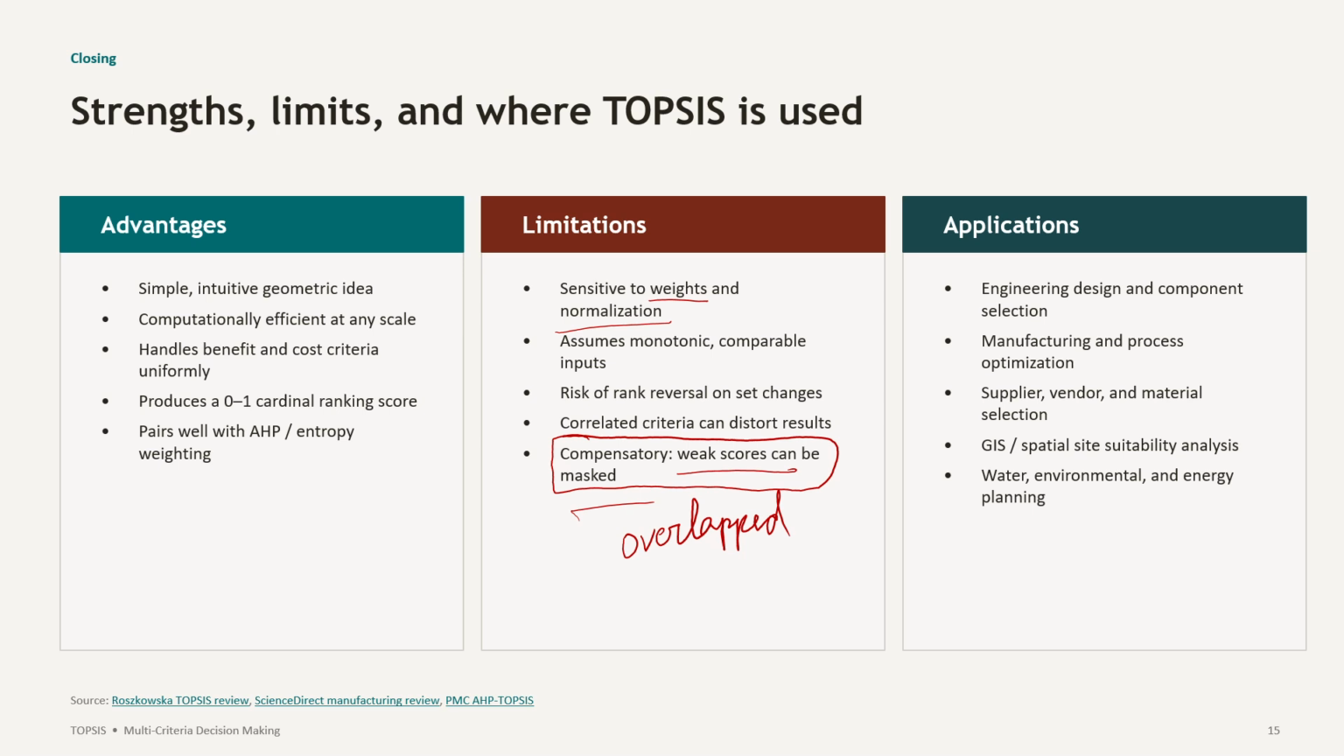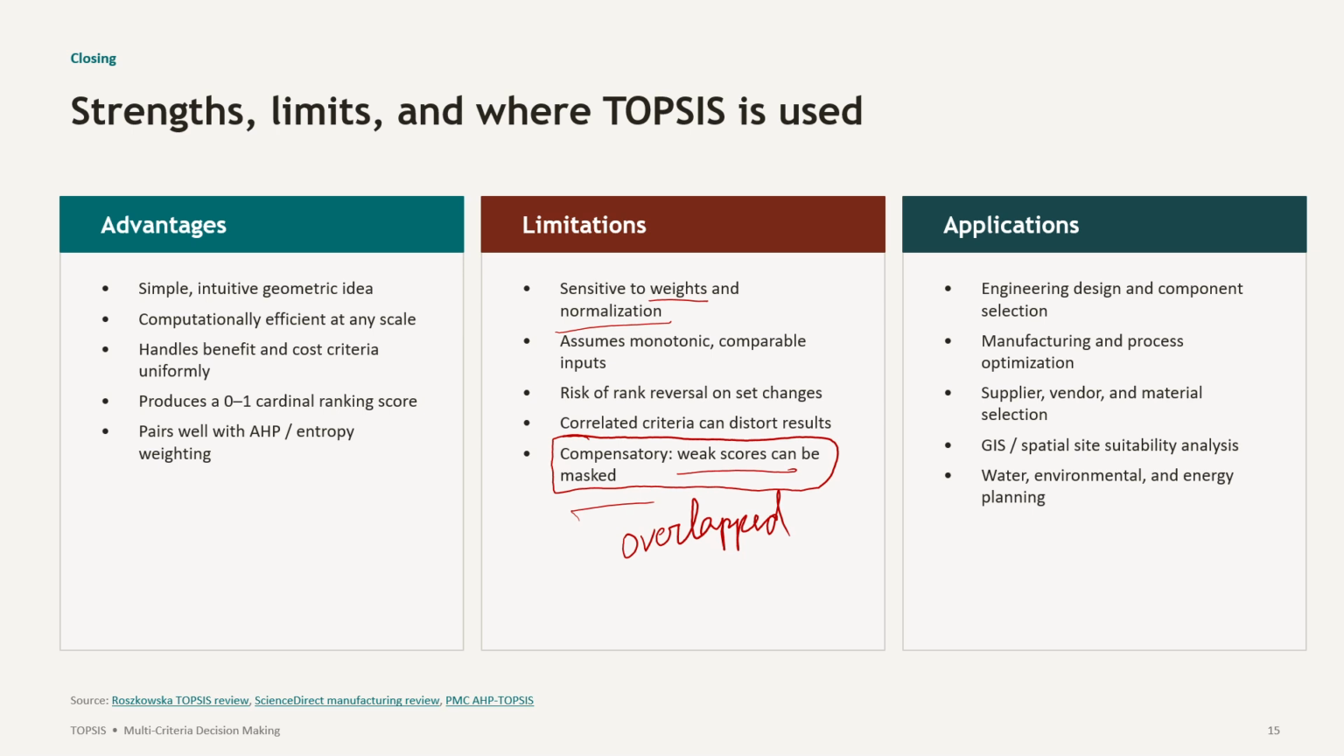Now, where is it applied? It is applied everywhere: engineering design, manufacturing, supplier selection, spatial site suitability analysis, water sector, environmental sector, energy planning sector. Everywhere it is applied. Wherever decision making is applied, this is applied. So with this, I will conclude the TOPSIS tutorial or lecture note, whatever you say.